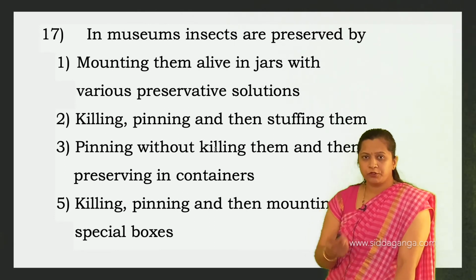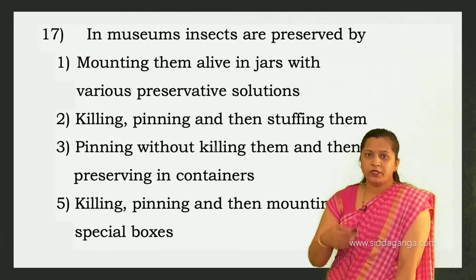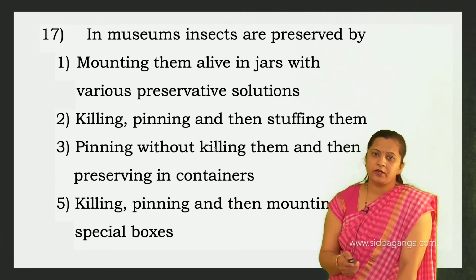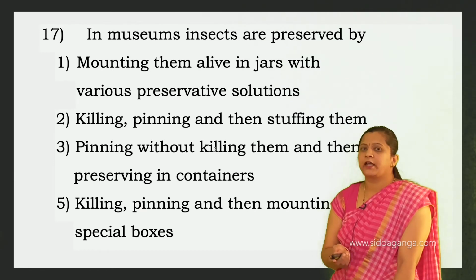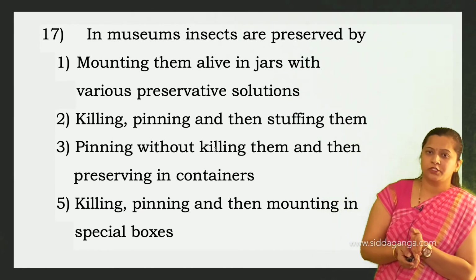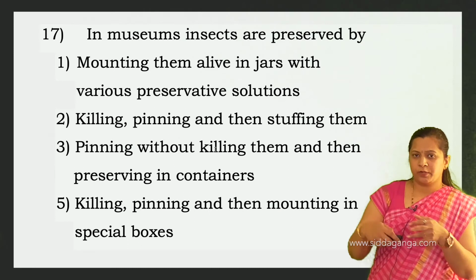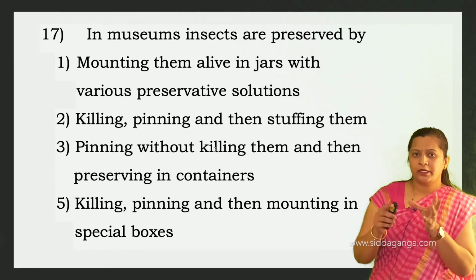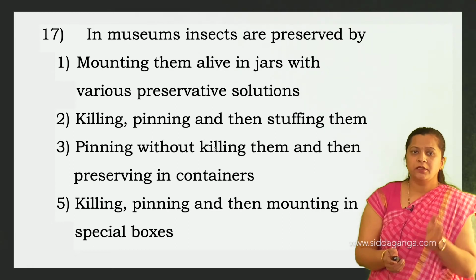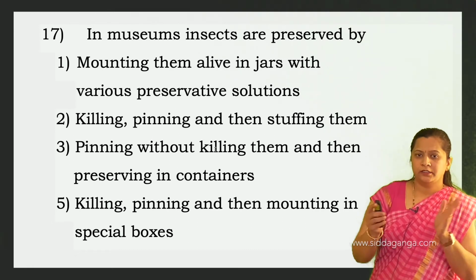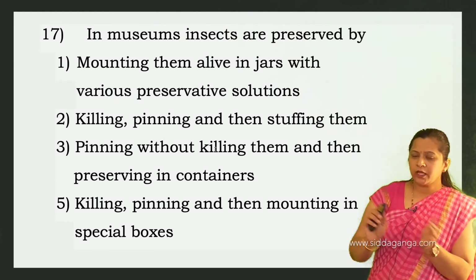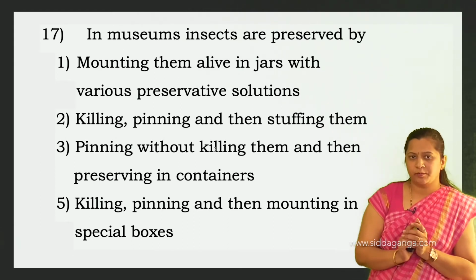In museums, insects are preserved by mounting them alive in jars with various preservative solutions. Usually in museums, plant and animal specimens are preserved in jars or glass containers using preservative solutions. But when it comes to insects, first they are collected, later they are killed and then pinned, and then they are mounted on special insect boxes.